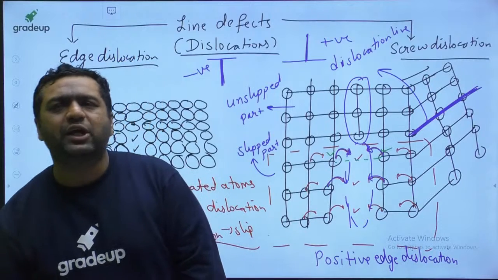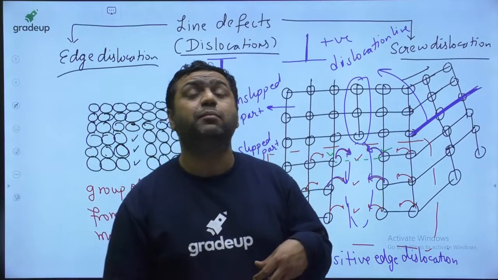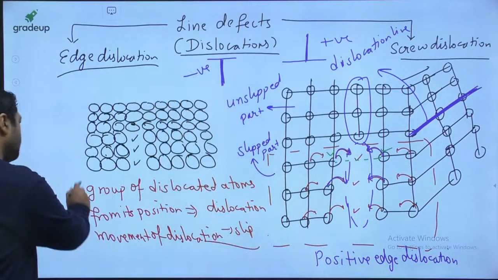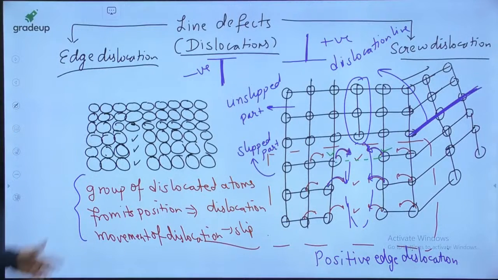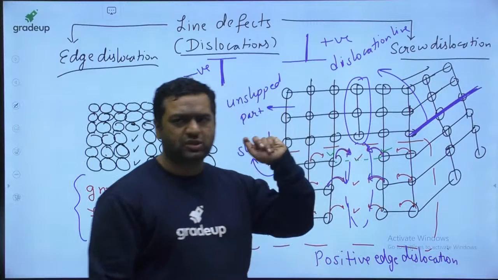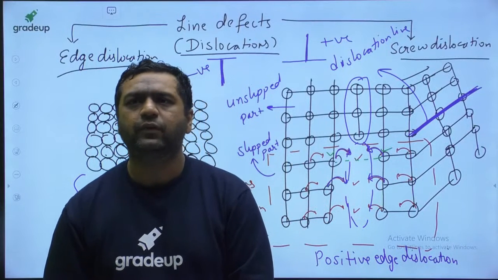Dear, edge dislocation, I already told you, dislocation means the dislocated group of atoms. It is already mentioned: a group of dislocated atoms is a dislocation. And my dear, why is it said to be edge dislocation? Because it is like an edge. That's why it is edge dislocation.